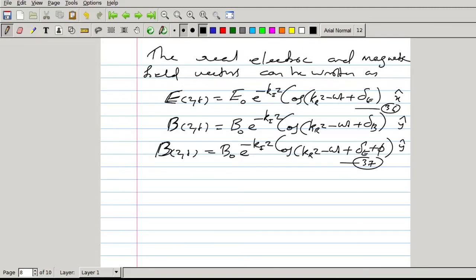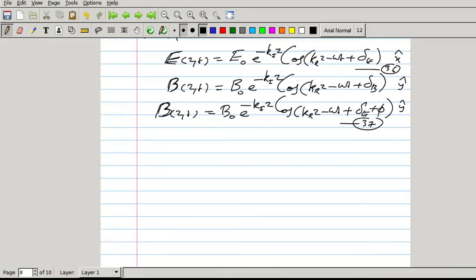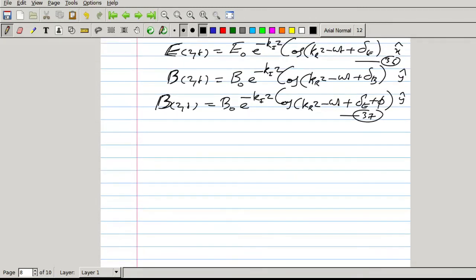From these equations, it is clear that electric field is along x direction and magnetic field is along y direction, so they are mutually perpendicular. But in dielectric medium, we have Krz minus omega t plus delta, and here also Krz minus omega t plus delta. They are in phase in dielectric medium. But in conducting medium, they have a phase difference phi. So they are not in phase in conductors, but in dielectrics, they are in phase.